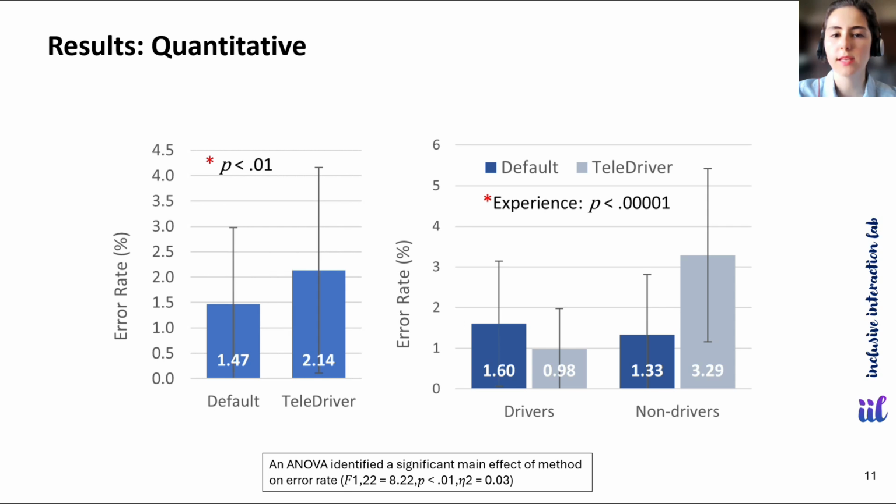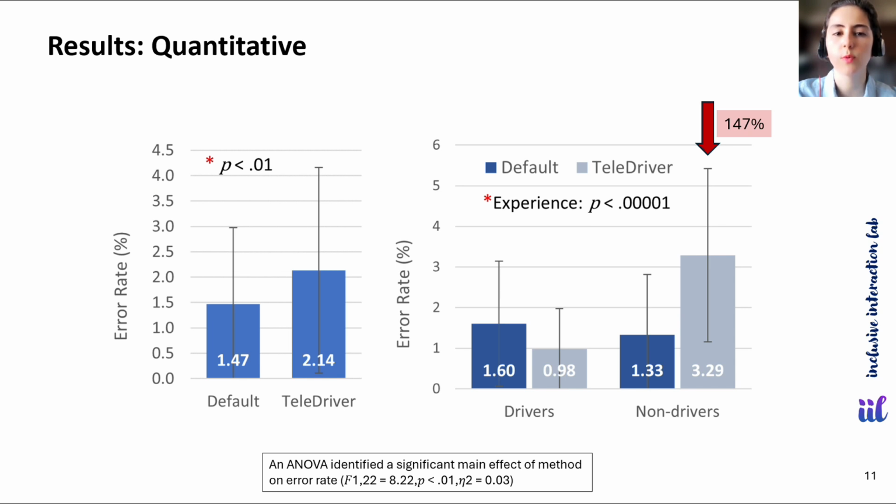In the second graph, we can see that non-drivers had more errors using TeleDriver, but drivers were more accurate with it. According to the results, drivers using TeleDriver made 39% fewer errors, while non-drivers using TeleDriver made 147% more errors compared to the default method.